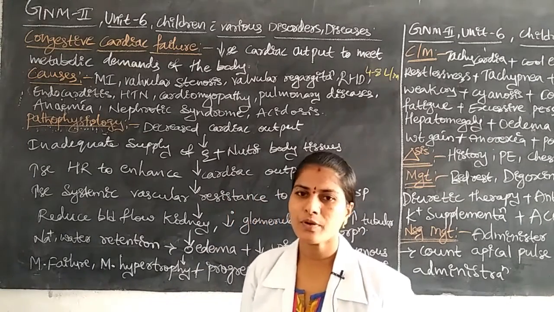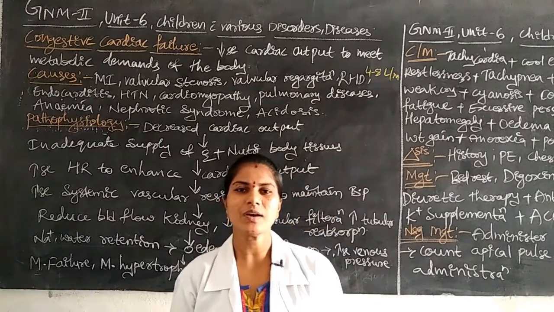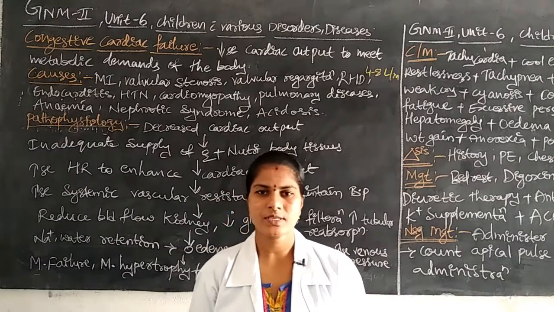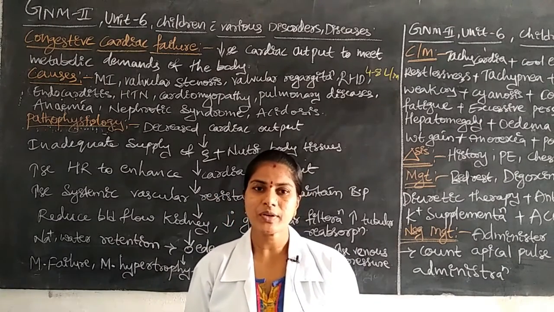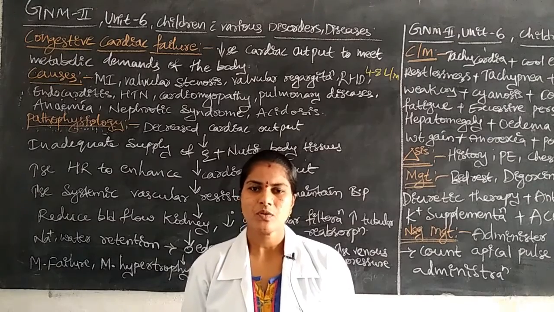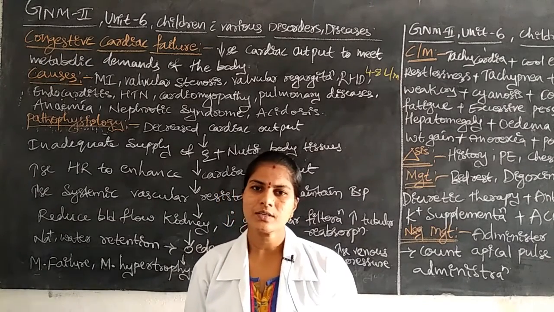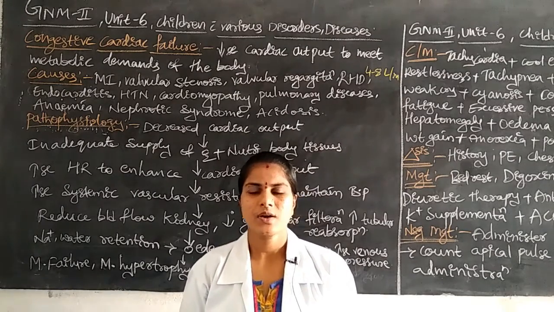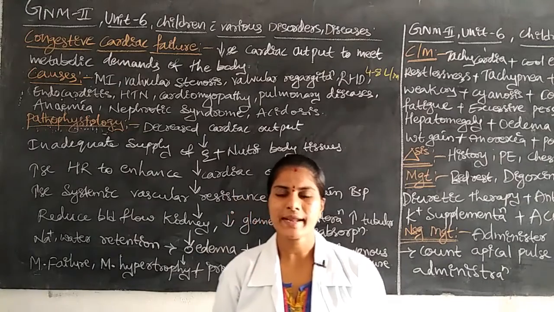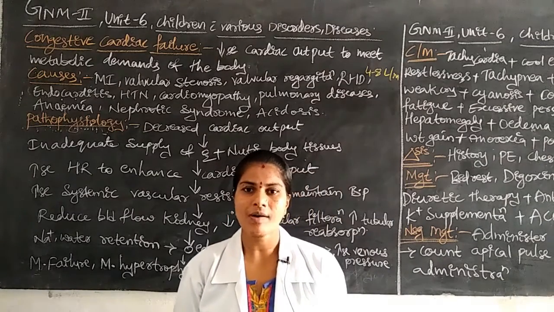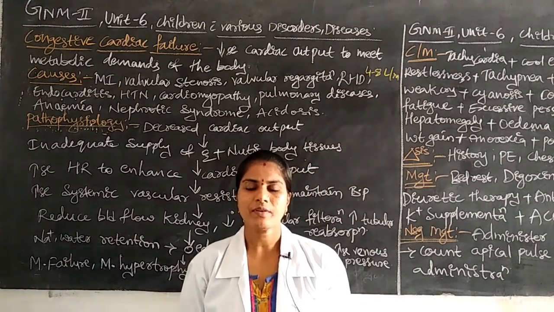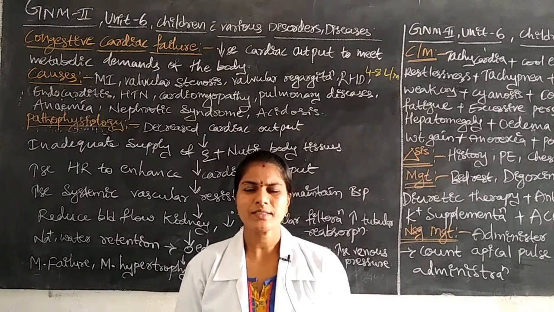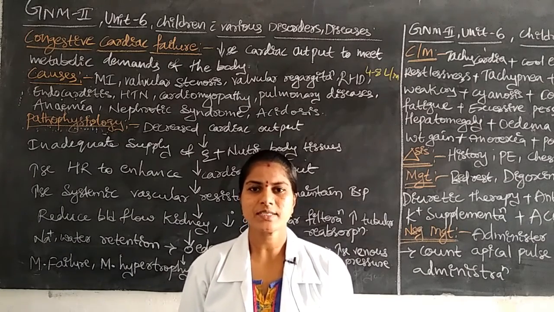Before entering into the topic, first of all we should learn about the heart. The heart is one major, important organ in the human body. What is the functioning of the heart? What is the structure of the heart? The heart has two atriums, two ventricles, some valves, the tricuspid valve, the bicuspid valve, and some arteries and veins, like the pulmonary artery, pulmonary veins, and aorta. Like that, some structures are there.